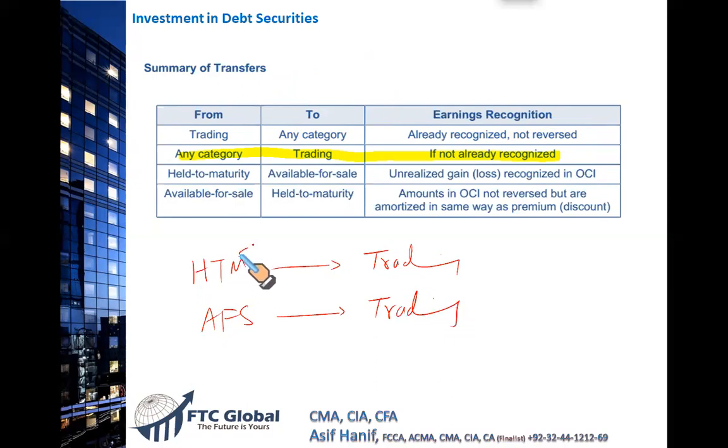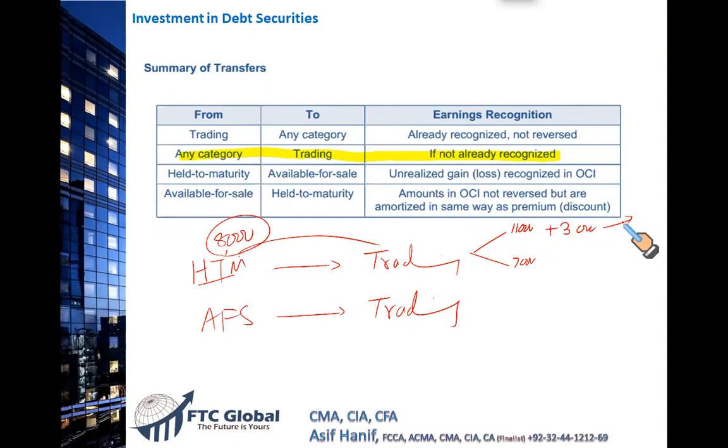If you're moving from held to maturity to trading security, let's say you're holding a certain investment in HTM that has a book value of 8,000, which you call the amortized cost. HTM are reported at amortized cost, it's 8,000. Now, when you decide to convert or transfer them into trading security, there are two possibilities. Either these HTM securities have a market value of 11,000, or it is possible that they have a market value of 7,000, let's say. In this case, when HTM is converted to trading security, at this point there is a gain, and that gain